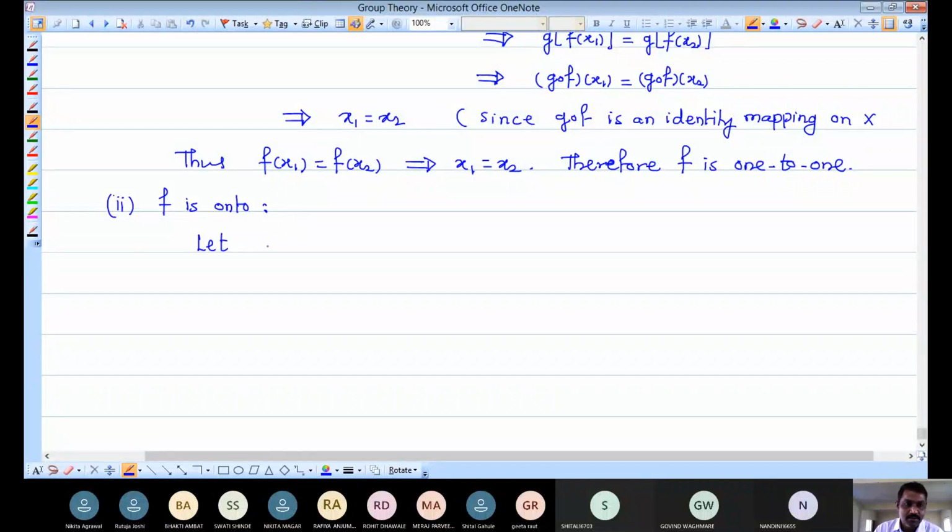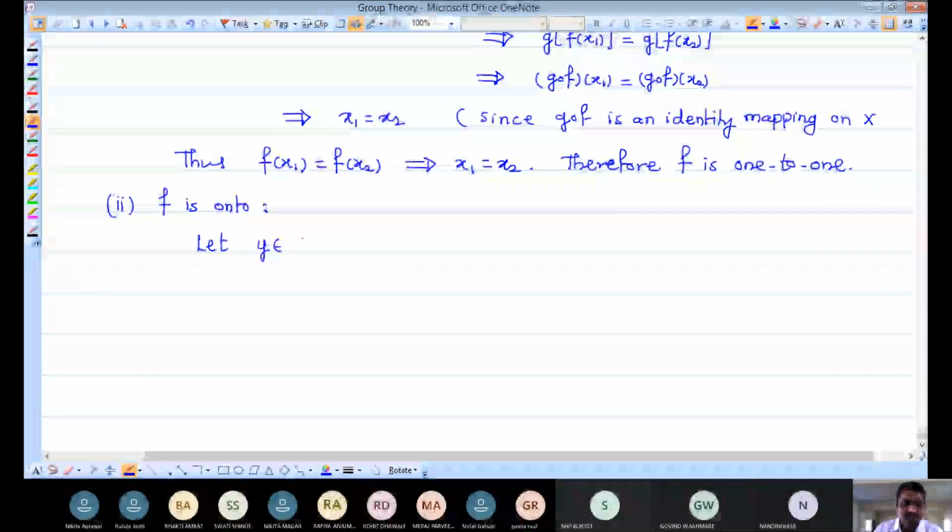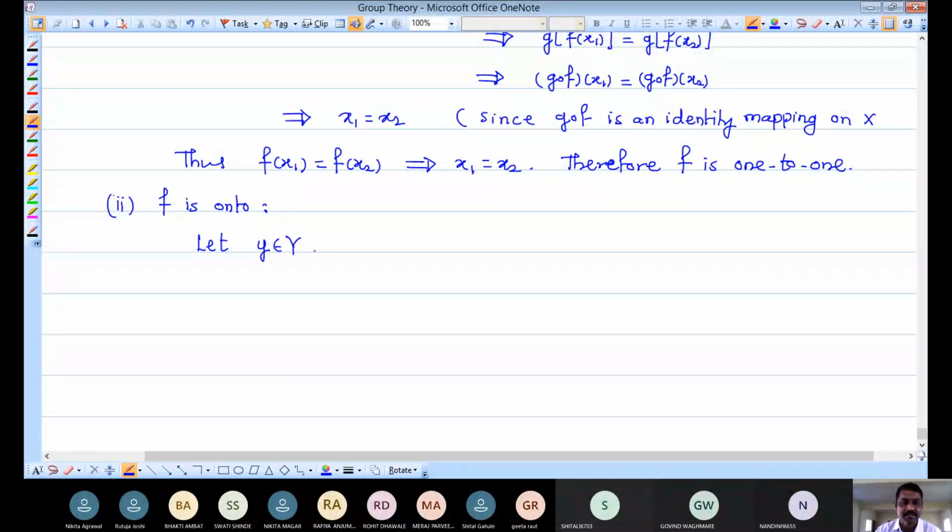So let small y, because we want to prove F, which is defined from X to Y, is an onto mapping. So we have to take from the second set any arbitrary element. Let small y belonging to capital Y be any element in the set Y. Now this y can be written as image of y. Our mapping, which mapping? I think F composition G. F composition G is the identity mapping on set Y.